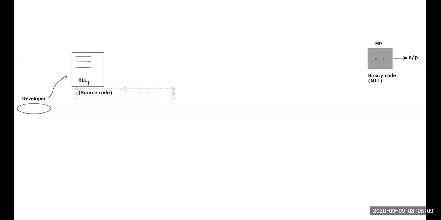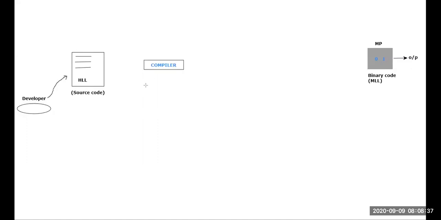Next, listen carefully. As a developer, if you are writing your source code in the high level language, you cannot directly provide this high level language to the microprocessor. Why? Because the microprocessor will scold: no, brother, I will not understand this high level language, please provide me the machine level language. That is the reason one software comes into the picture. What is the name of the software? Very good. The name of the software is compiler.